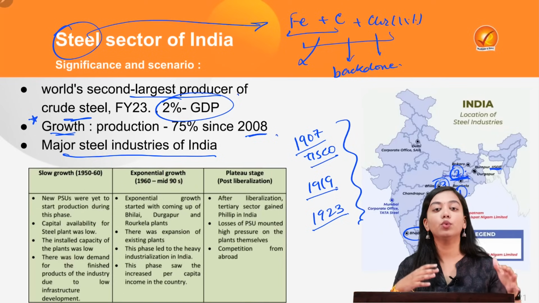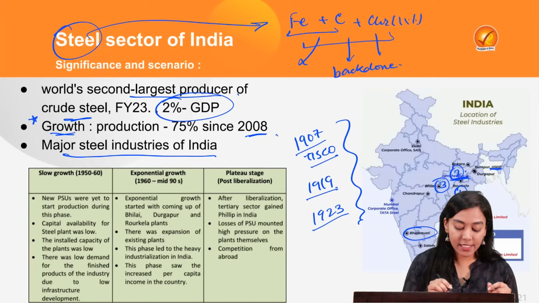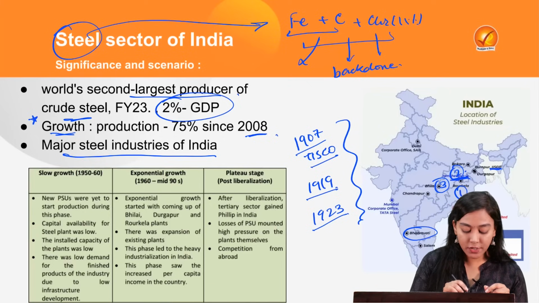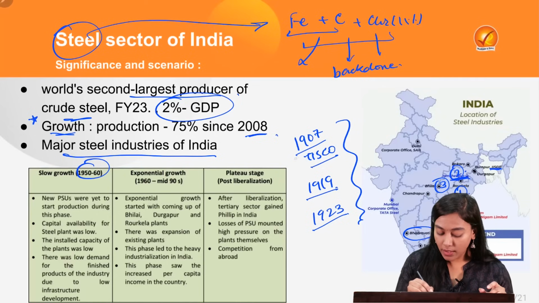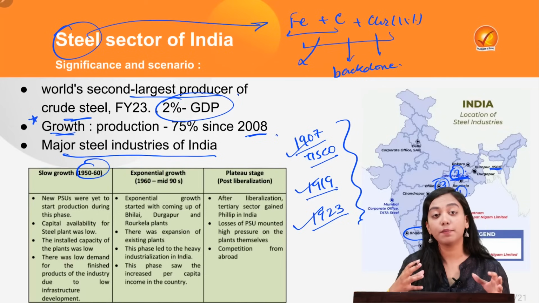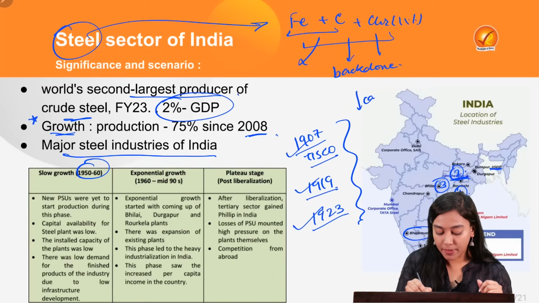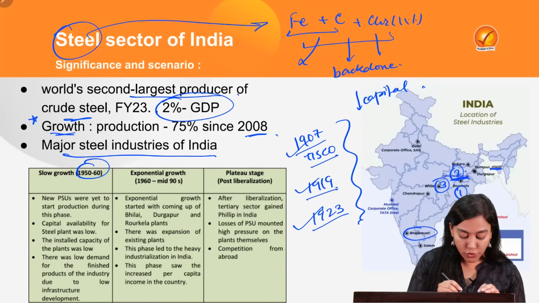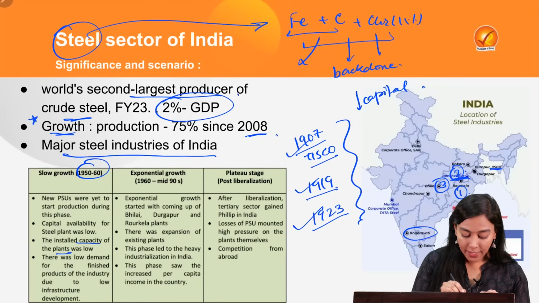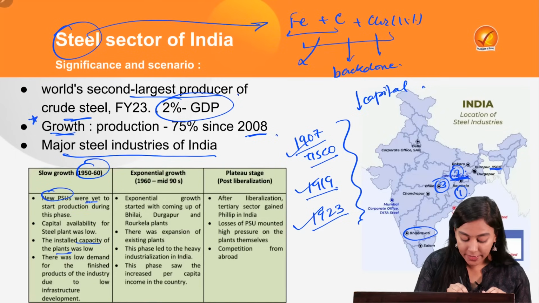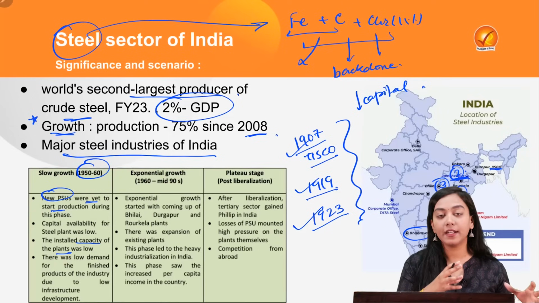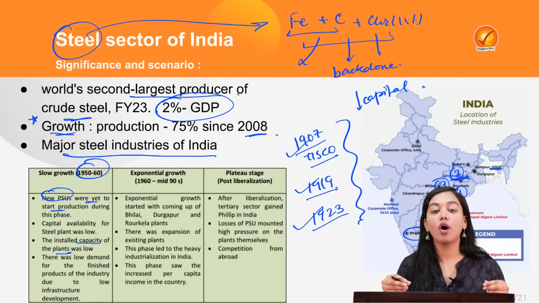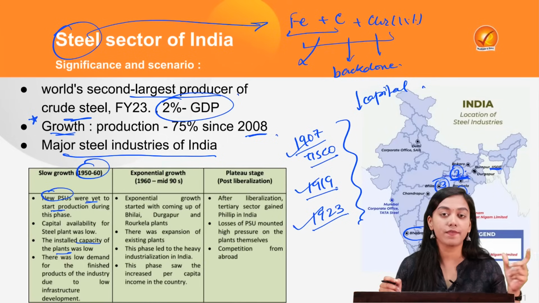Now when we enter the independent India phase, we'll analyze the growth of the steel industry. First of all, in the first decade, it saw relatively slower growth. Why? Because the installed industries did not have that much production capacity. Second, there was low capital at that time. The new PSUs were yet to start production in this phase. They had not commenced because the steel industry was not a major issue taken up by the first five-year plan.